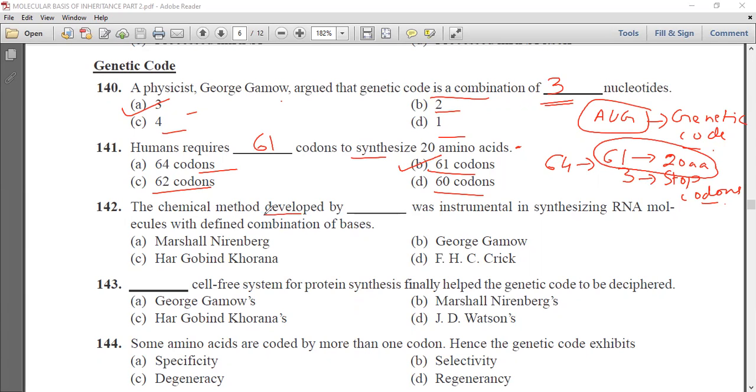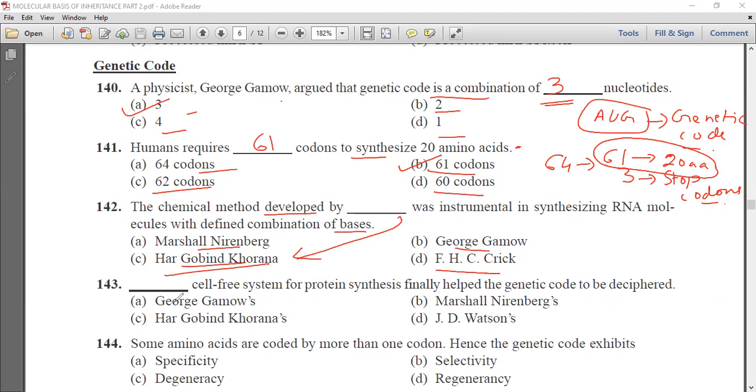Now the chemical method developed by dash was instrumental in synthesizing RNA molecules with defined combination of bases. First is Marshall Nirenberg. Second is George Gamow. Third is Hargobind Khurana. And fourth is F.H.C. Crick.